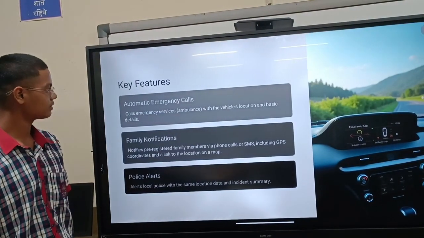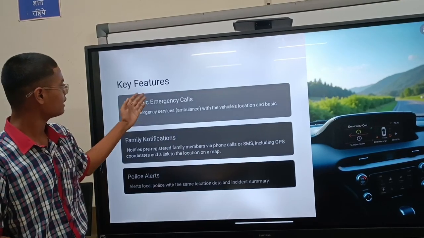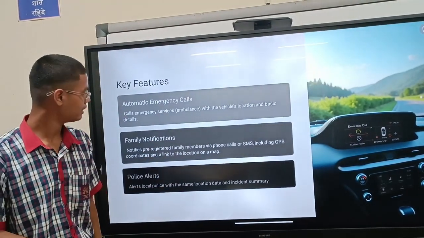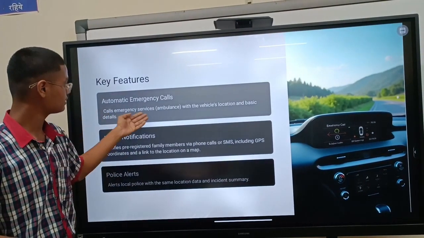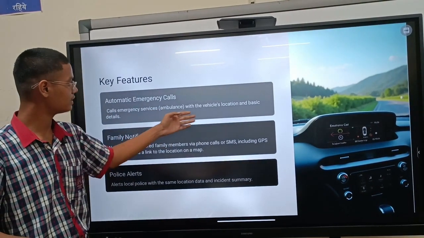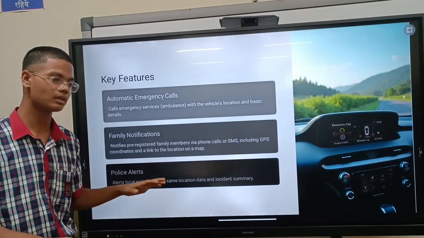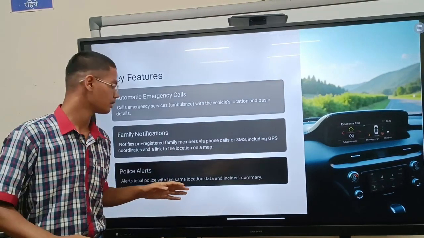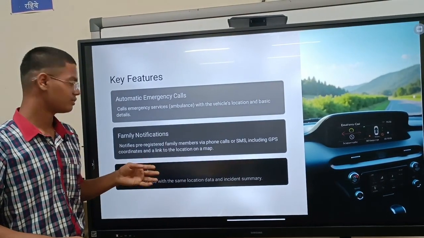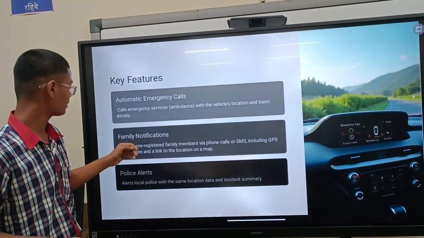There are some key features about this device. Automatic emergency calls. Now, whenever you are in an accident, what this device does is that it calls emergency services such as like ambulance with the vehicle's location and basic details. It already knows where you are and how severe the collision was.